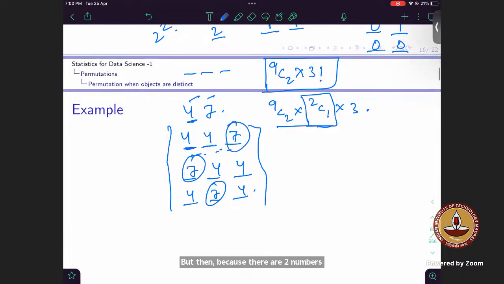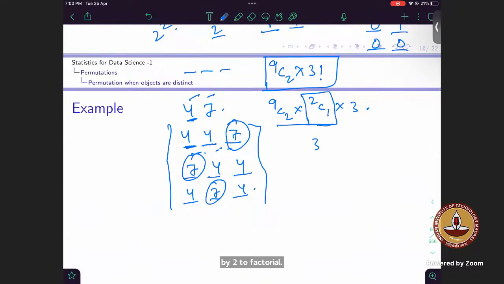Okay, correct. Yeah, you can interpret it that way also. That you are permuting 3 factorial, then because one number is repeated, you divide by 2 factorial, right? Yes. You can do it that way also.